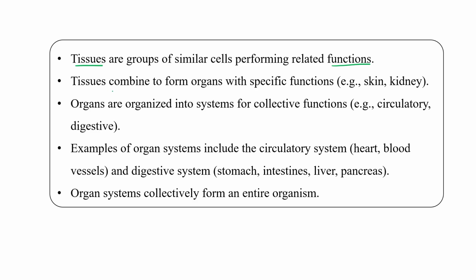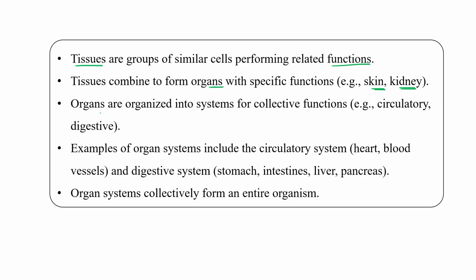Tissues combine to form an organ with a specific function, like skin performs protection. Certain kinds of glands, like sweat glands, and certain ducts are present in skin. Similarly, the kidney is an organ related to excretion, right?